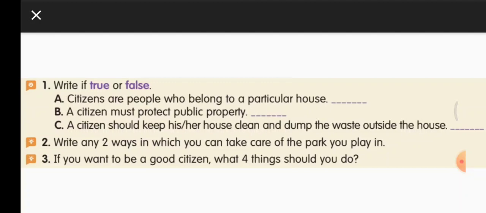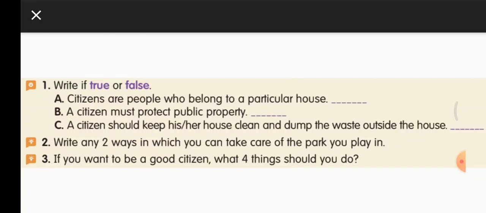Okay, number one, we should obey the laws. Number two, respect the national symbols. Number three, protect the public property. Number four, care for the environment. So that is what we learned today, and what we can do to be a good citizen.